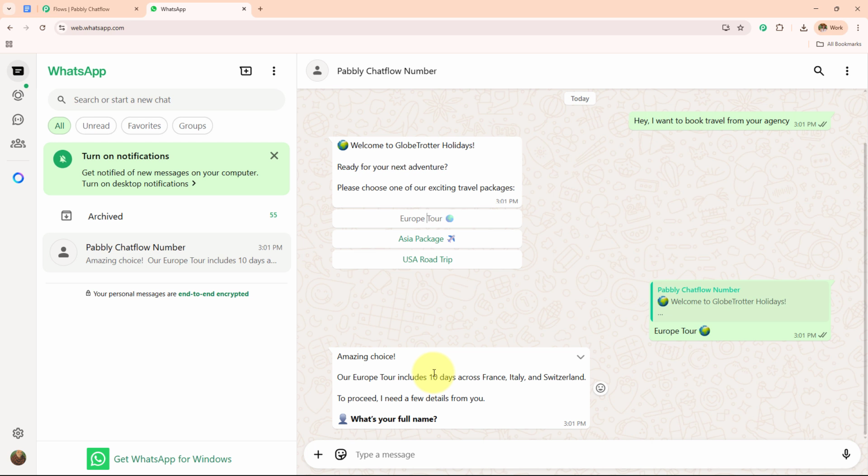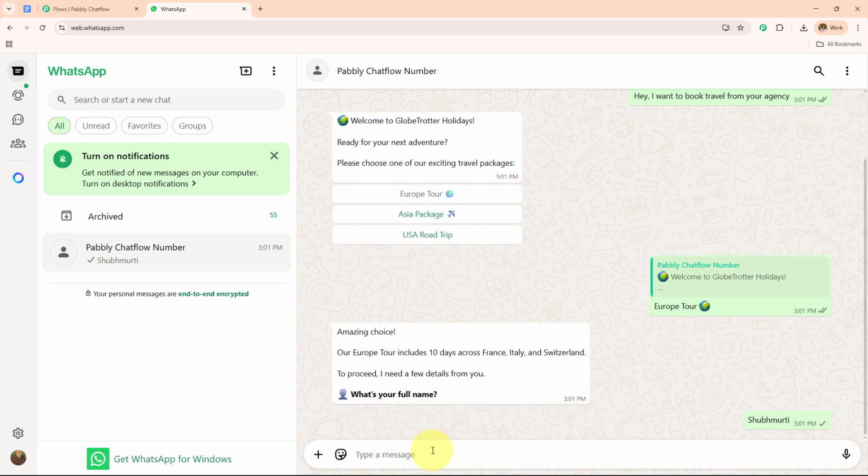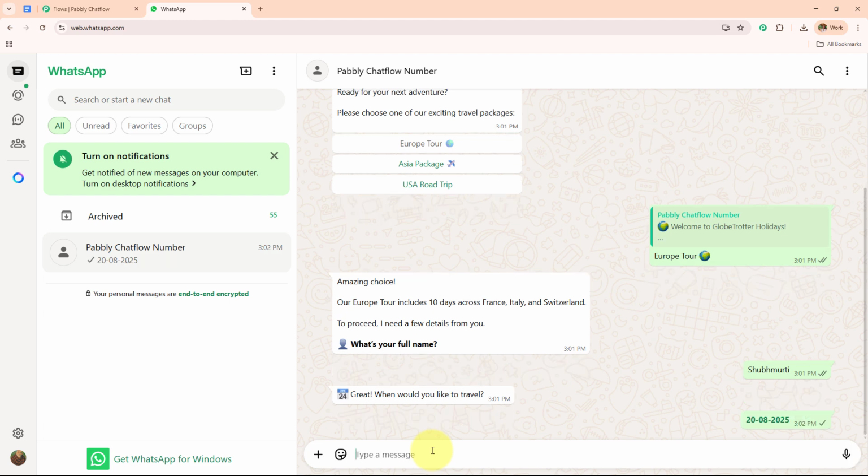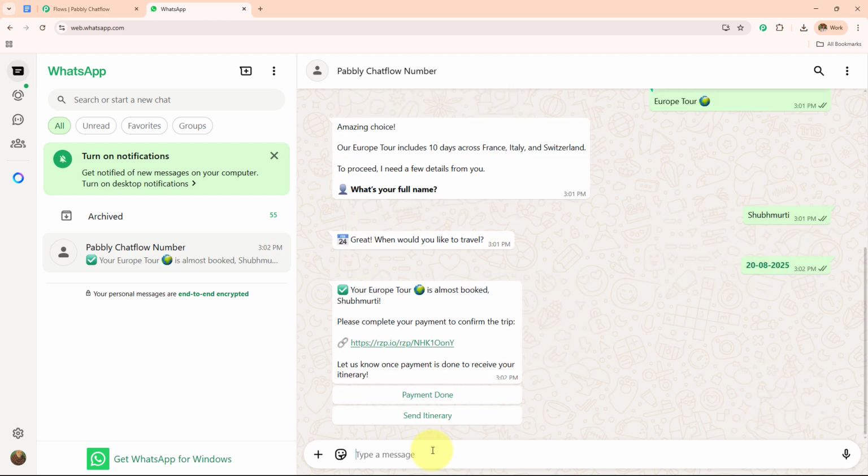Amazing choice. Our Europe tour includes 10 days across France, Italy and Switzerland. To proceed, I need few details. So it is asking me for my full name. I am going to write this message, send this message. I'm going to send my message and it is going to ask me on what date do I want to travel. So I'm going to enter any date, like I'm going to send this message and it is going to send me the next message.